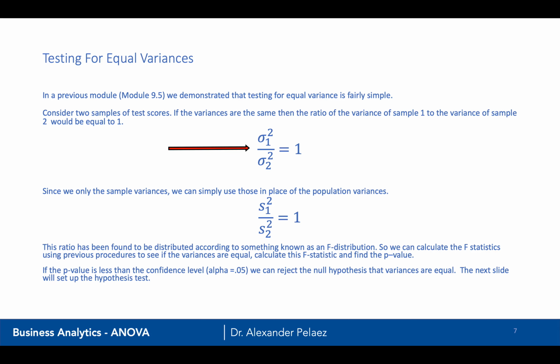Now, no two sample variances are going to be the same, so there's going to be a little bit plus or minus. But this ratio of the variance has been found to be distributed to an F distribution. So we can calculate the F statistic using previous procedures and see if the variances are equal. We calculate the F statistic, and then we look at the p-value. And our rule then comes into play. If the p-value is less than the confidence interval, we reject the null hypothesis that the variances are equal. The next slide will set up the hypothesis test.